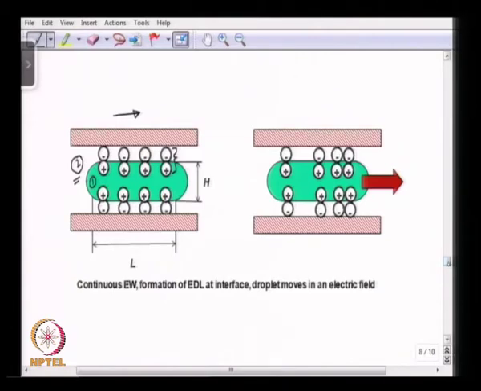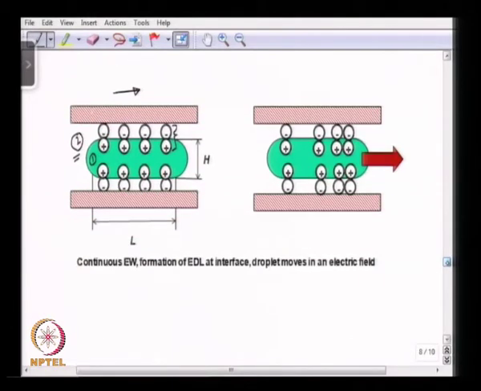Now, if you do a force balance, the electrical force would try to carry this droplet and it will be opposed by the drag force, okay.